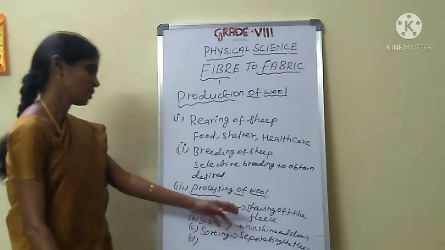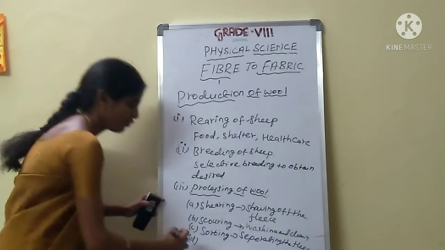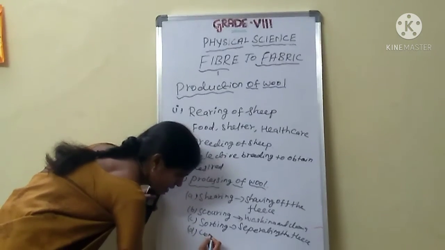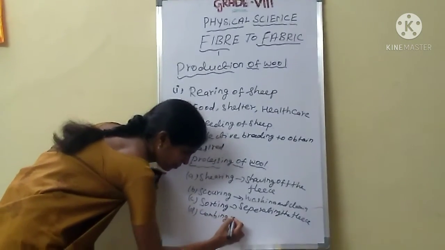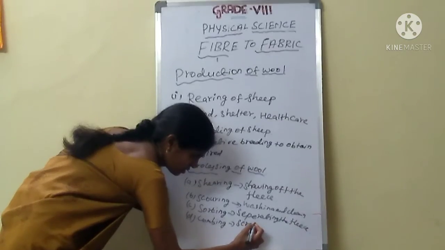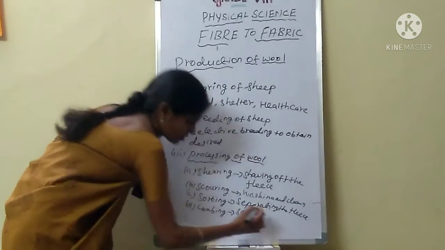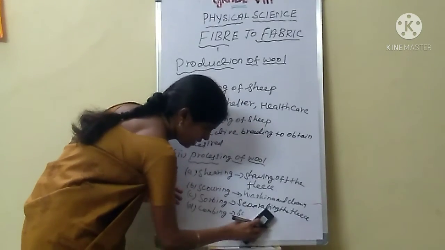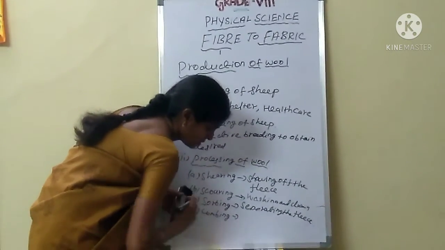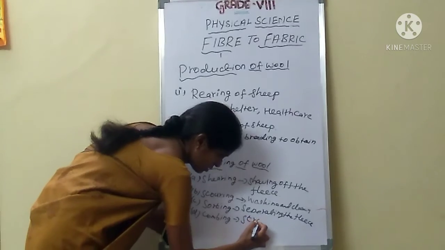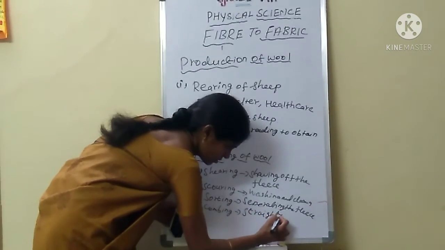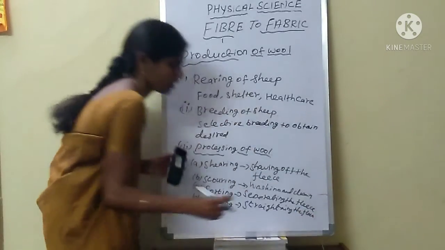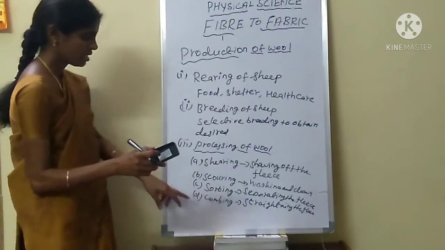And the fourth one is combing the fleece. Combing means straightening the fleece.